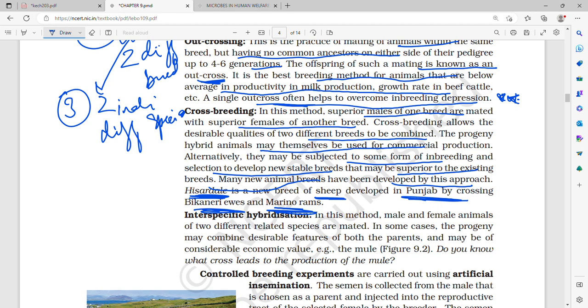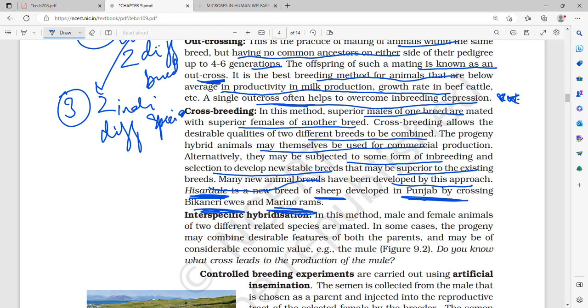Progeny of hybrid animals may themselves be used for commercial production, or they may be subjected to some form of inbreeding and selection to develop a new stable breed which may be superior to the existing breeds.